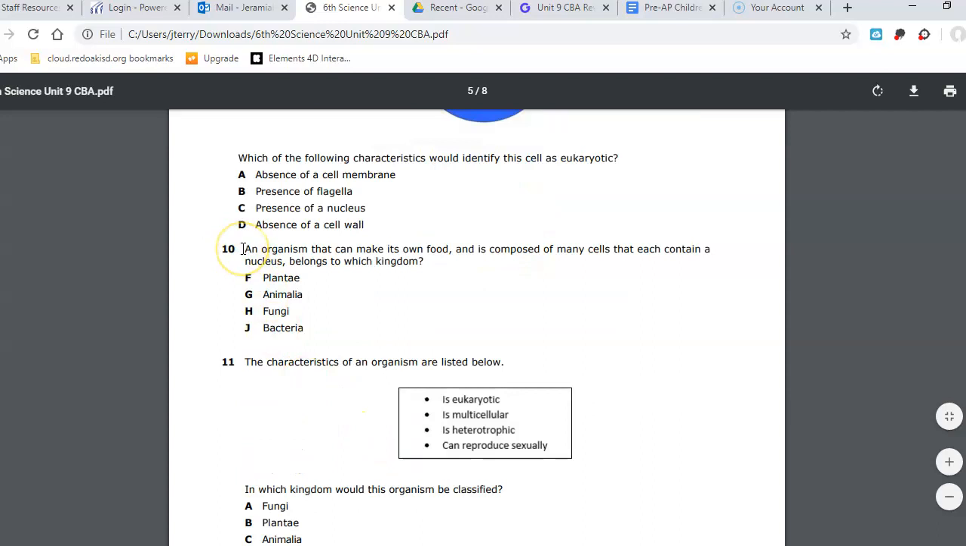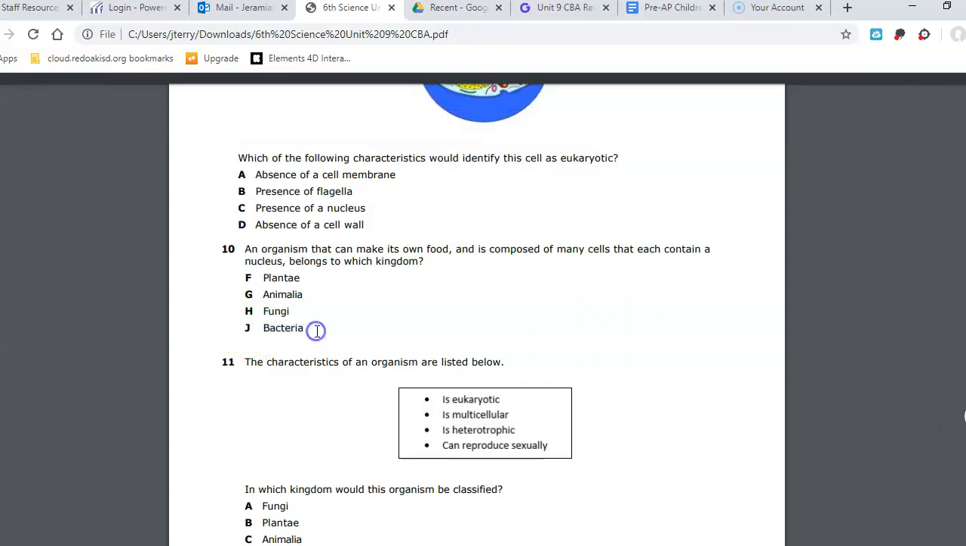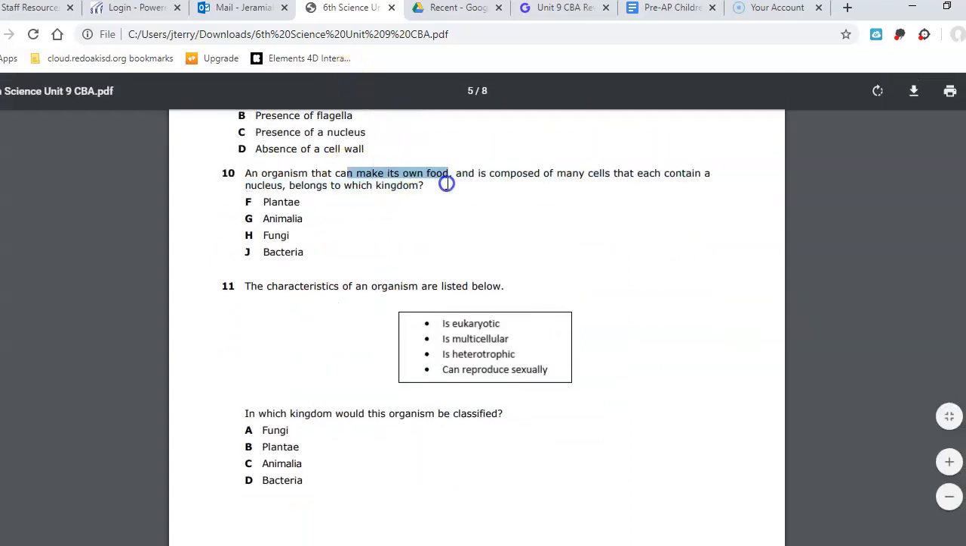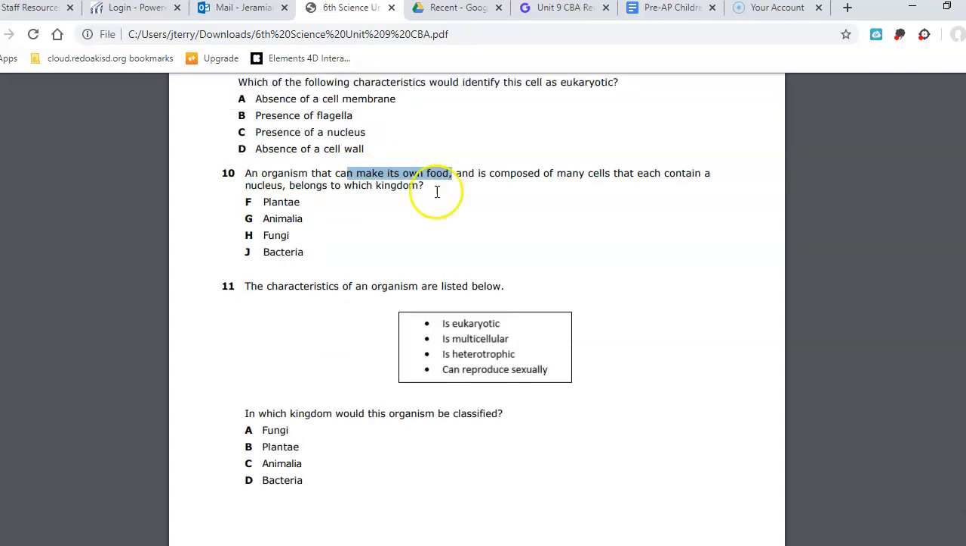All right, 10. An organism that can make its own food and is composed of many cells that each contain a nucleus belongs to which kingdom? Is it F, Plantae, G, Animalia, H, Fungi, J, Bacteria? Remember that it can make its own food. Hint, hint. What could that be?